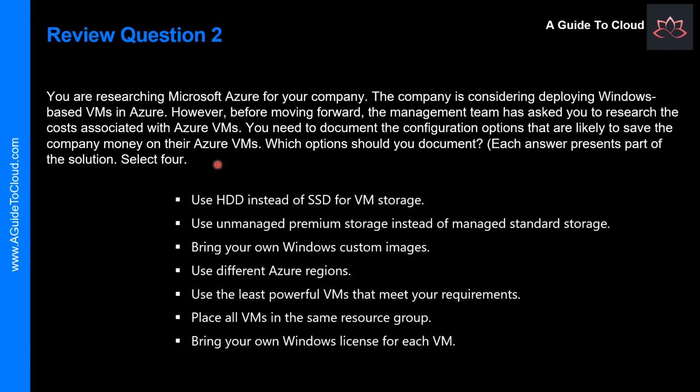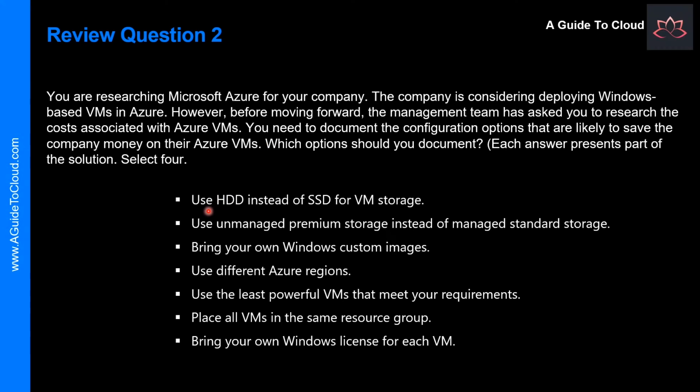You need to document the configuration options that are likely to save the company money on their Azure VMs. Which option should you document? Each answer presents part of the solution, and we need to select 4 to complete the whole solution. So I'm going to read out each statement to pick the right option which can help us save money on the Windows VM which this particular company is going to use.